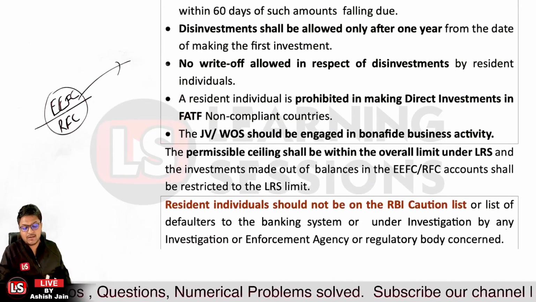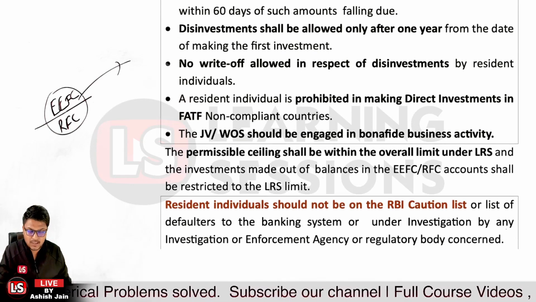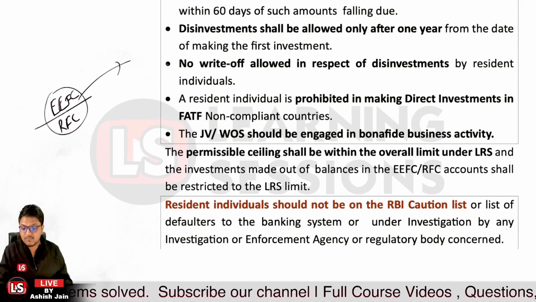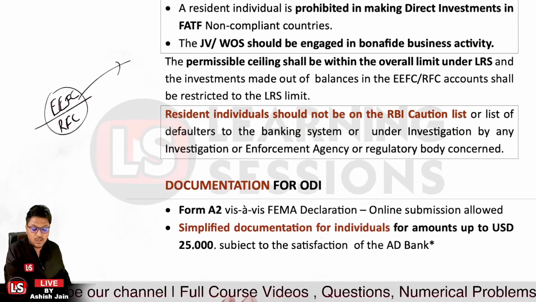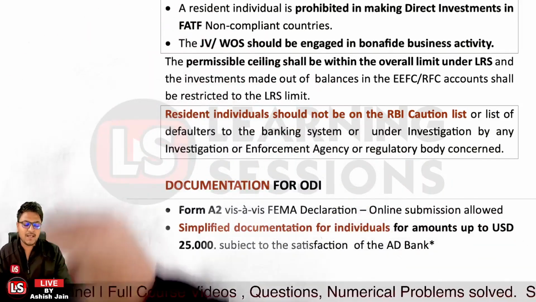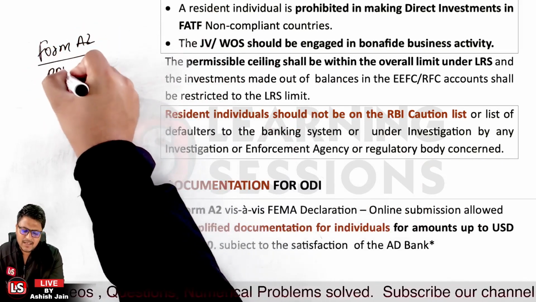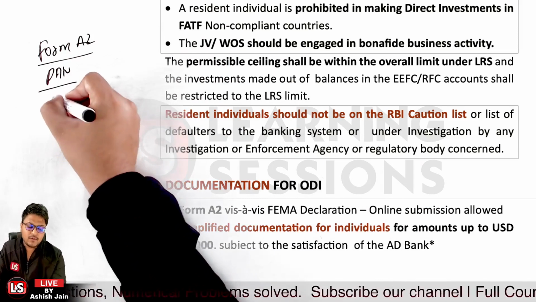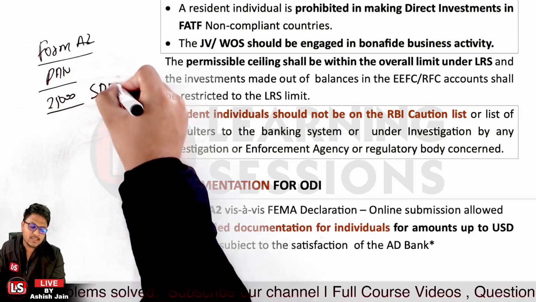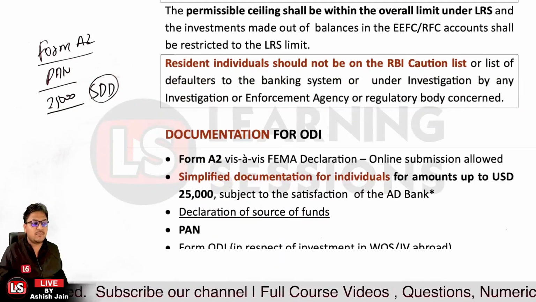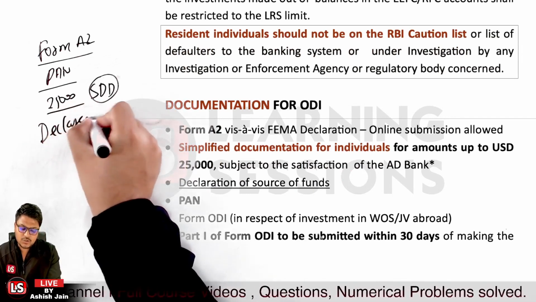Now, let me tell you that the resident individuals who are going to invest must not be in the caution list, must not be in the defaulter list or any investigation list by any of the enforcement agencies. That must be looked into. Further, if you look at the documentation, form A2 is required. As I told you in the previous cases also, for documentation form A2 is required, PAN card is mandatory, and other than that, if the transaction amount is up to 25,000 USD, simplified due diligence can be there, and the declaration related to the sources of funds is to be given.